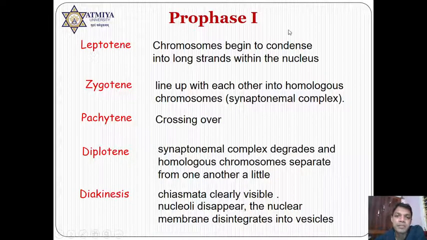See, leptotene. Leptotene is the first phase of prophase 1, where the chromosome is going to be condensed, starting the condensation process. This condensation is equivalent to mitosis, where condensin is playing an important role. MPF is playing an important role. So here again MPF came into the picture, and the condensation process is going to begin. And here again MPF is playing all the roles which you have seen in the mitosis process, that is degradation of nuclear membrane, ER, Golgi body, etc. is going to occur. Then zygotene.